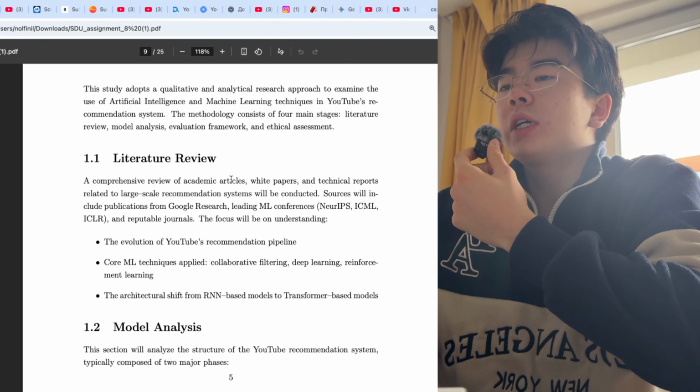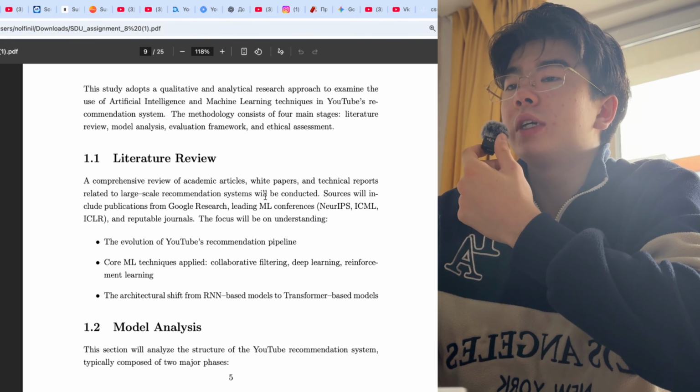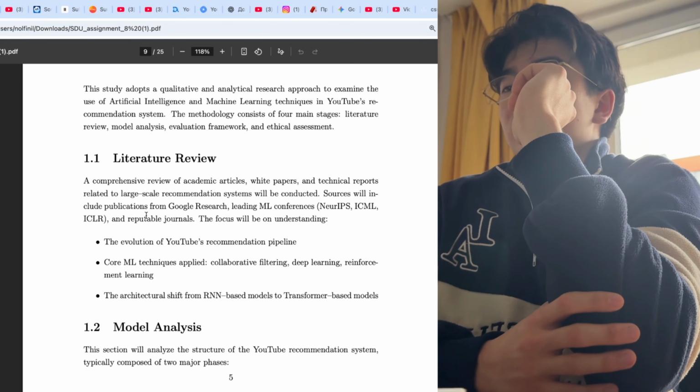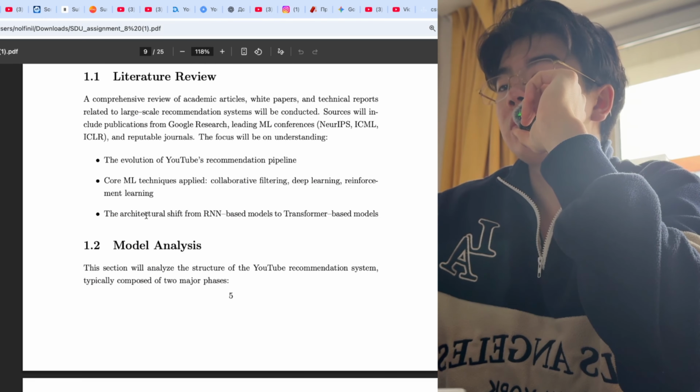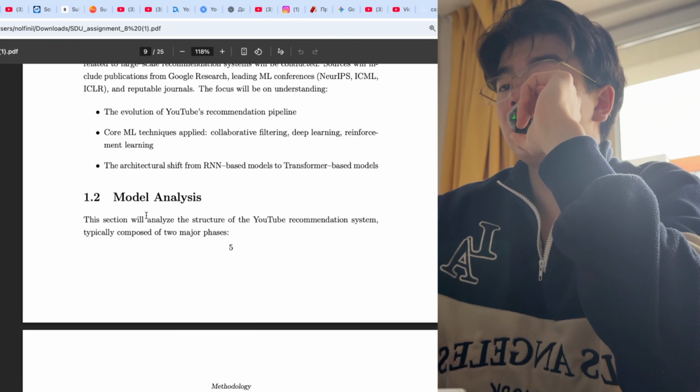A comprehensive review of academic articles, white papers, and technical reports related to large-scale recommendation systems will be conducted. Sources will include publications from Google Research, leading ML conferences, and reputable journals. The focus will be on understanding the evolution of the YouTube recommendation pipeline and the core ML techniques applied: collaborative filtering, deep learning, reinforcement learning, and the shift from RNN-based models to transformer-based models.